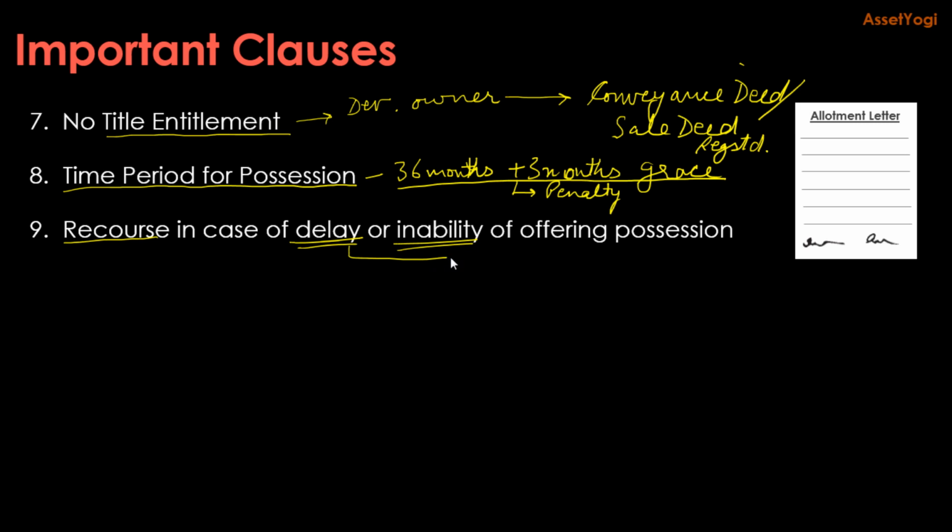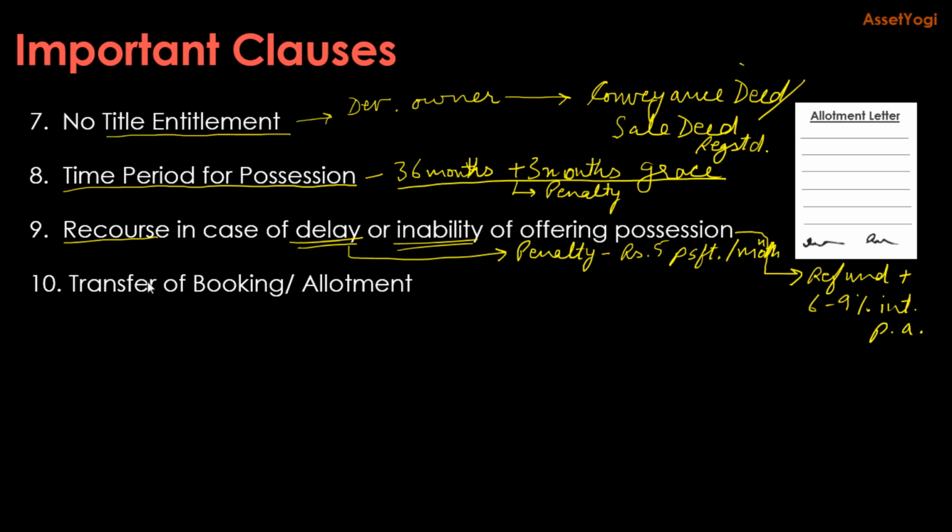In case of delay, as we have just discussed, the developer is going to pay a penalty. For example, he will say that he is going to pay rupees 5 per square feet per month of delay. And if he is not able to offer possession for a particular reason, then he will say that he is going to refund the amount plus he will pay 6 to 9% interest per annum.